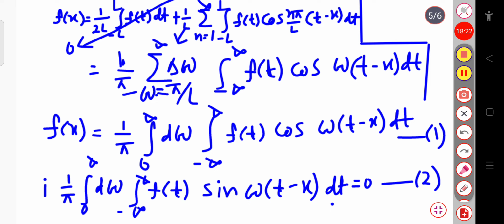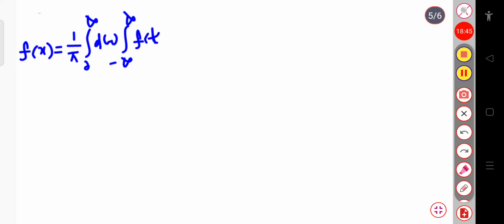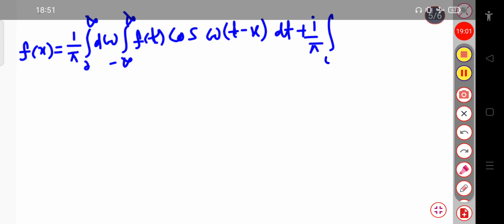So if I write these two equations combined, with the real part and the imaginary part, the equation will be f of x equal to 1 by pi times integration over 0 to infinity d omega, integration over minus infinity to plus infinity f of t cosine omega times (t minus x) dt, plus iota divided by pi, integration over 0 to infinity d omega.